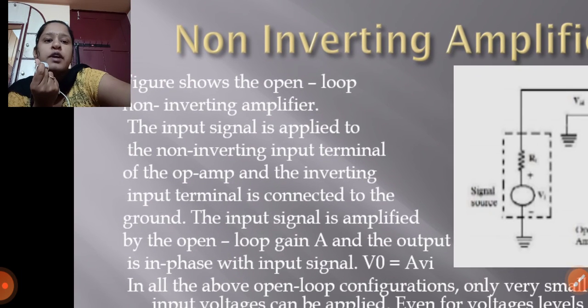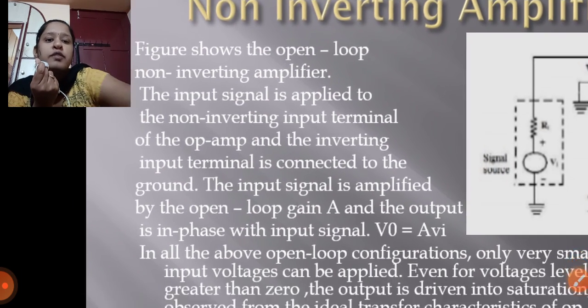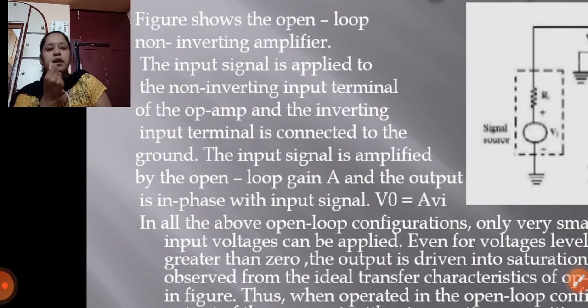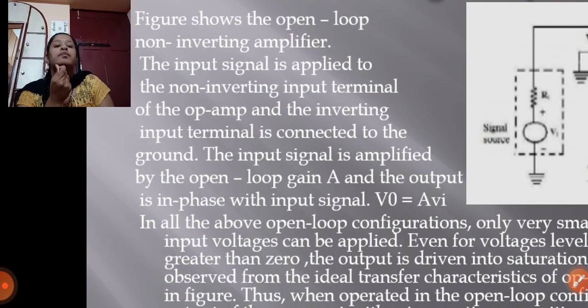As shown in the figure, in the open loop non-inverting amplifier, the input signal is applied to the non-inverting terminal of the op amp. The inverting input terminal is connected to the ground. The input signal is amplified by the open loop gain A. The output is in phase with the input signal. V naught equals A into Vi.